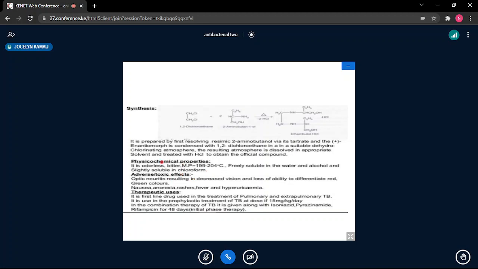But one of the problems, of course, is that you fail to be able to differentiate the colors. You can see you have loss of ability to differentiate red, green colors, and because we are saying it is causing optic neuritis, it can even cause blindness. It causes actually blindness. So you can imagine that. So we are saying, again, a very important drug.